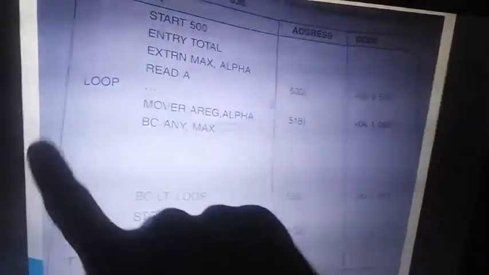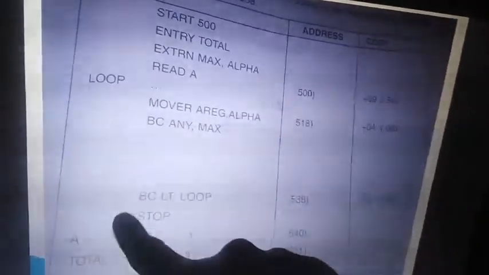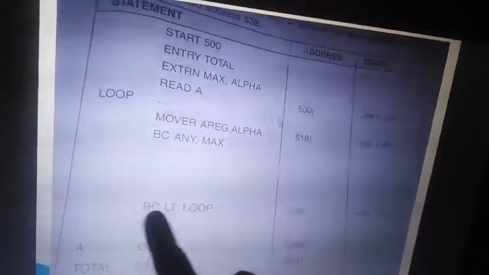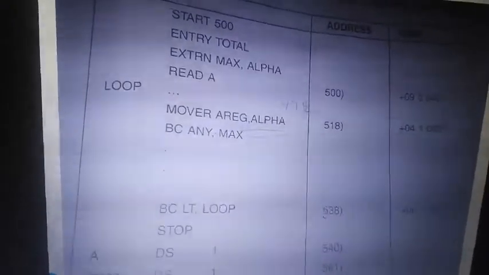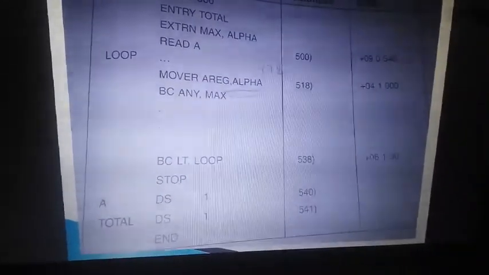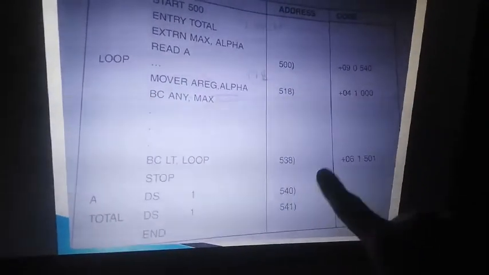Similarly, you can see that the line number of the loop is 500. The line of BC is 538. But here it should jump to this. In a translated absolute loader, it will have the same address, so no problem. But when you relocate the entire program to 900, jumping to 538 doesn't matter.